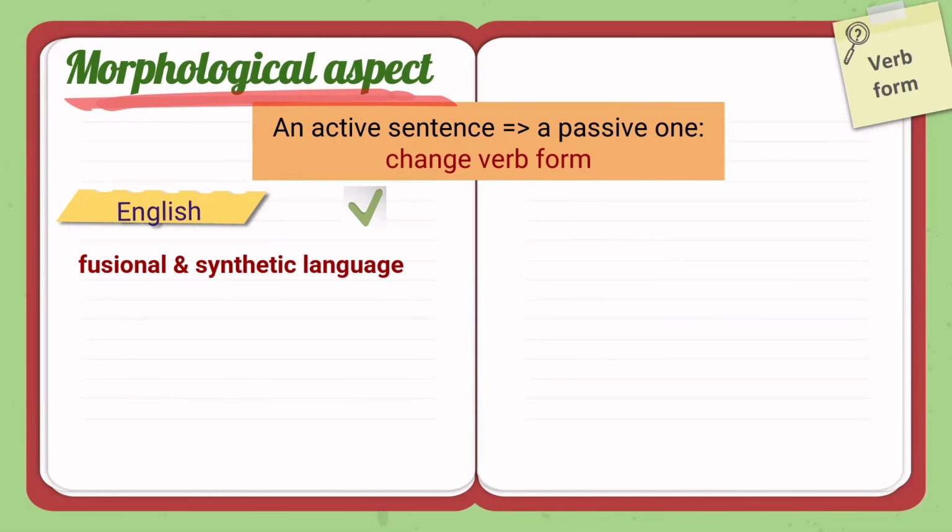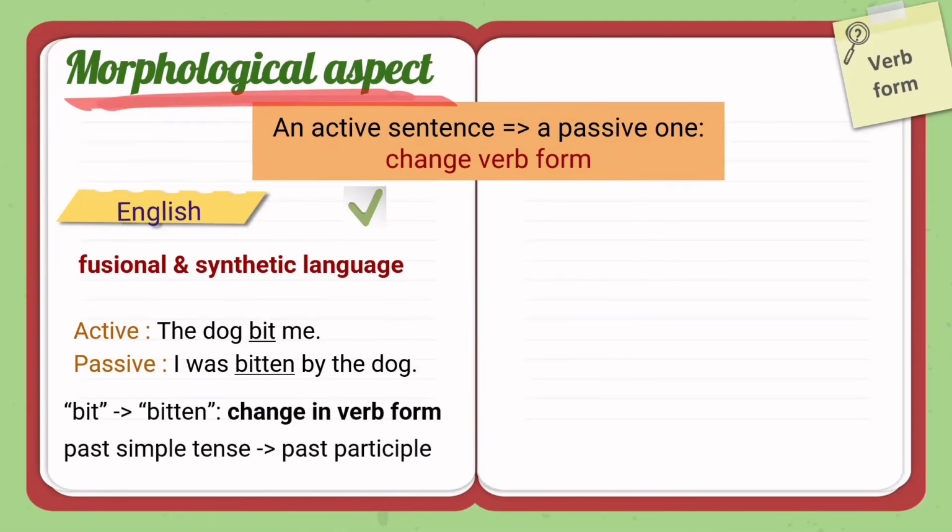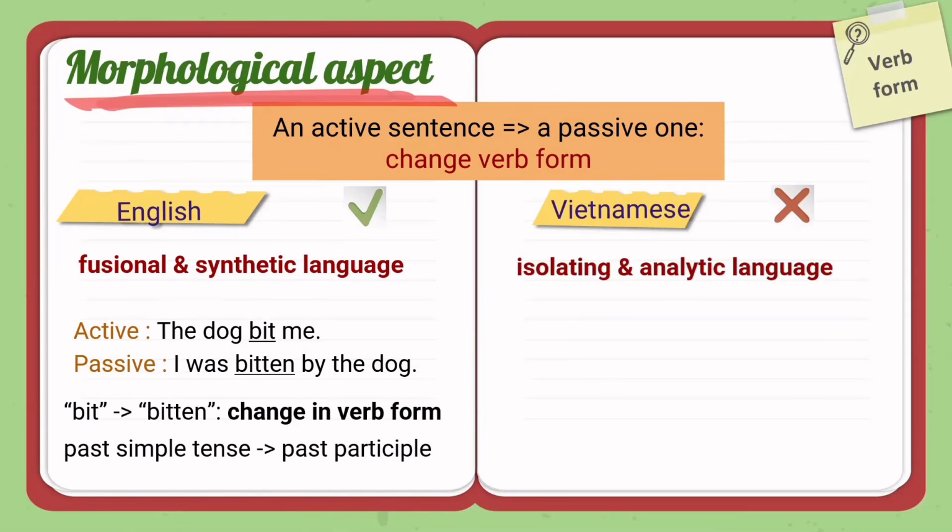Let's see the following example. In the active form, we have "the dog bit me," and the passive form will have "I was bitten by the dog." Here, the verb has changed its form from past simple "bit" to past participle "bitten." On the contrary, Vietnamese is an isolating and analytic language, and verbs in Vietnamese do not have the marking indicators of persons, tense, mood, and so forth. Therefore, it cannot follow these morphologies of the passive form as a grammatical category. For instance, in the active form, we have "chó cắn tôi," and in the passive form, we have "tôi bị chó cắn." Here, the verb "cắn" is unchanged.